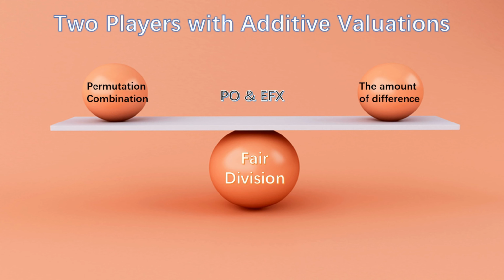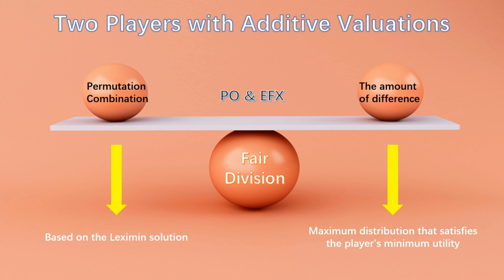After circularly comparing all combinations, the group with the smallest difference amount is the EFX solution in fair division. The code is based on the Leximin solution to better satisfy the maximum distribution of the players' minimum utility, so that the final fair division can get the global maximum and the second maximum.